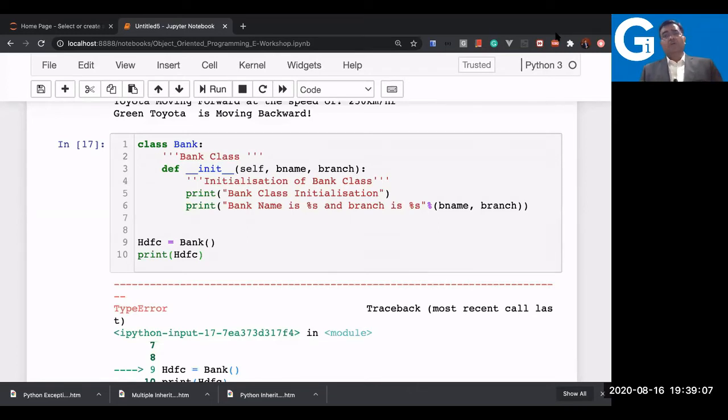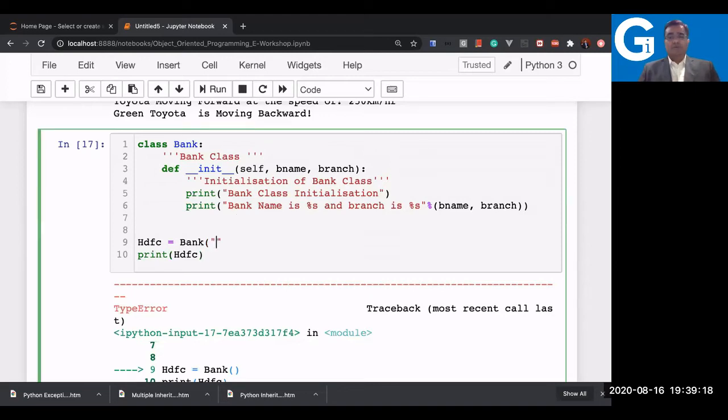Whereas the other arguments, bname and branch, we need to pass. So here we are going to say bank name, say HDFC Bank, and next the branch. Maybe you can say it is a Kothur branch. I did not write city here. I could have added that parameter, so I can add city now so that I can pass the city also. Say Pune. Whatever data you want to pass, you simply pass it.